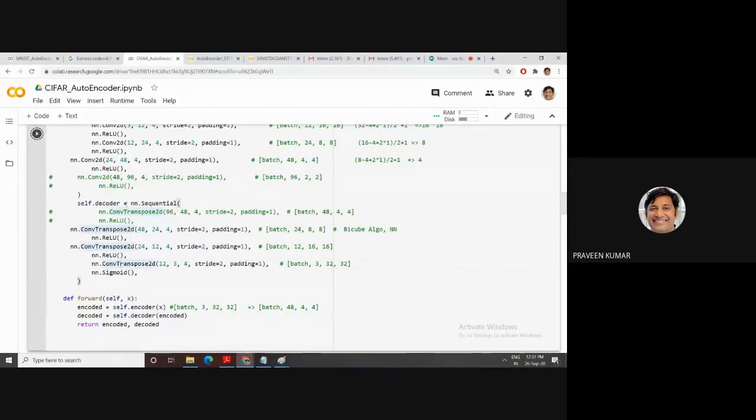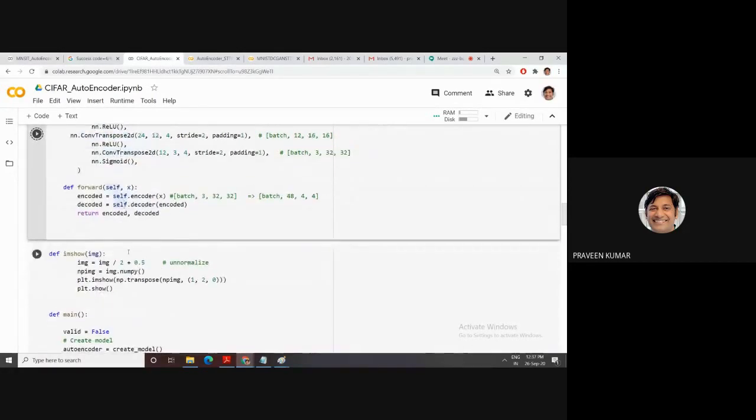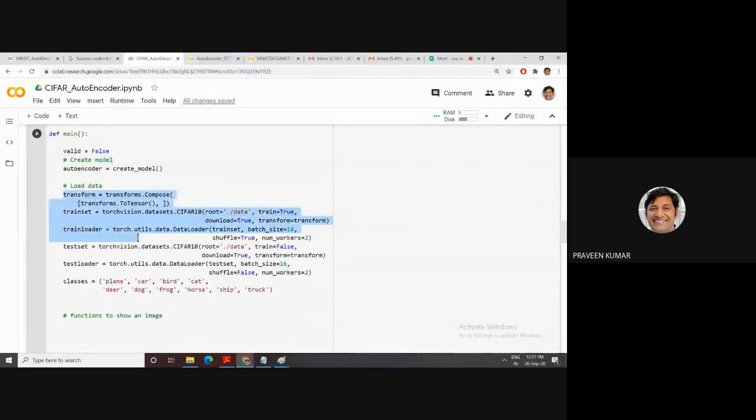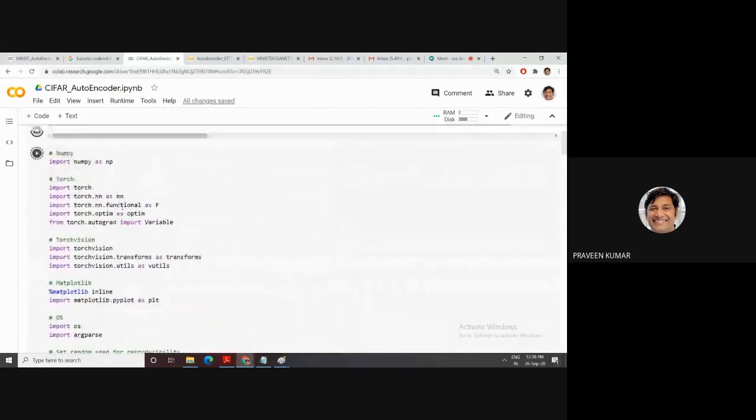I'm not using 4 layers because that takes a lot of parameters, and when we train this model it takes a lot of time. This is for demonstration purposes. Create the model the same way. We need to download the CIFAR dataset. This is available in every framework. In torch we have CIFAR-10 with 10 classes, and also a 100-class version. The dataset is downloaded into a folder, then the train data loader. If you want to test it, use the test model also. Then the number of classes. One by one I'm running this.